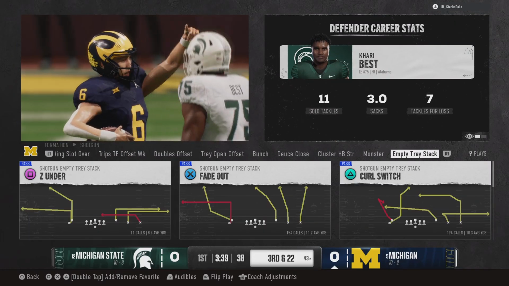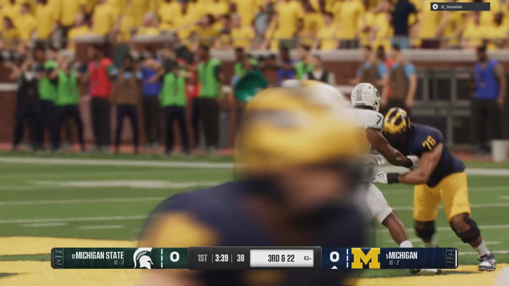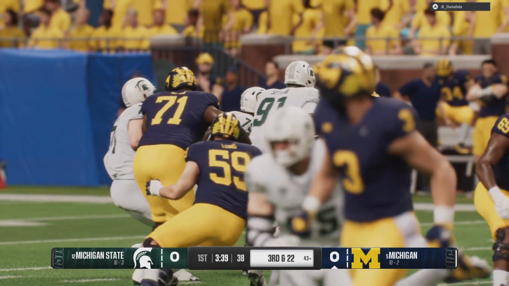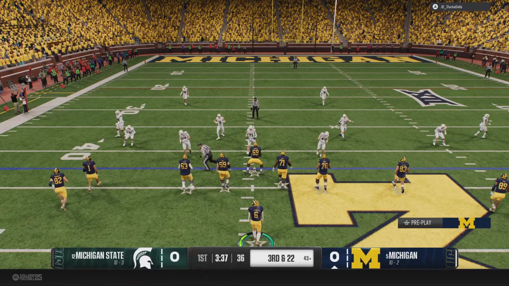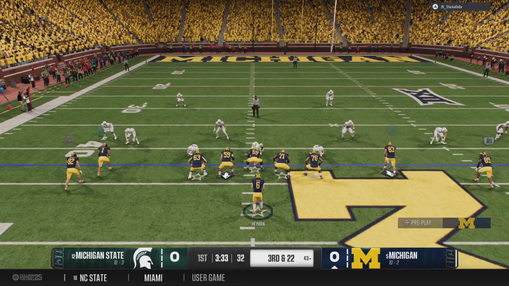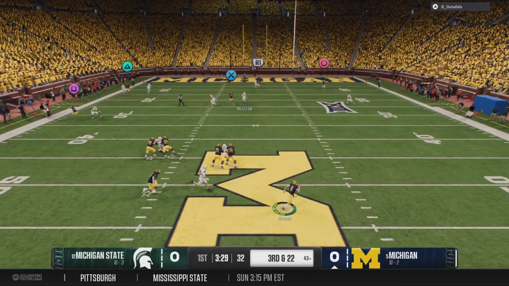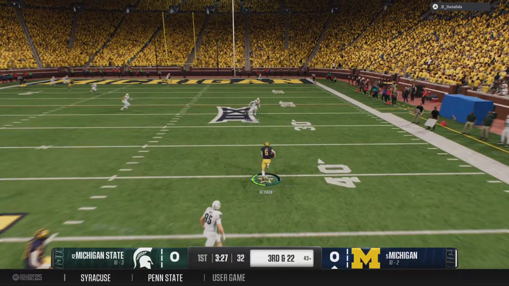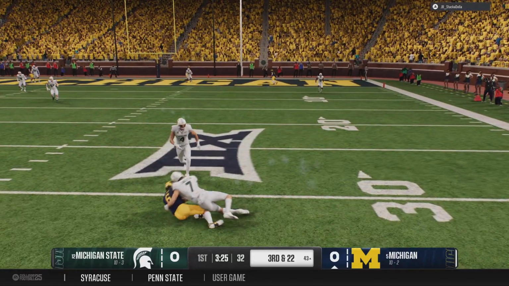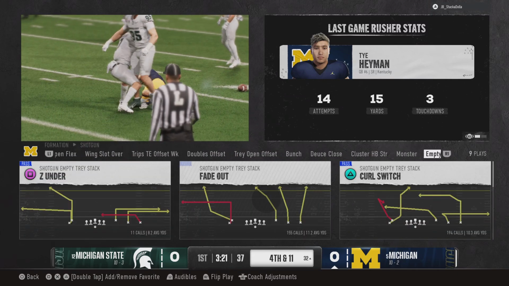Well, this is what happens when you get behind the chains, Chris. People like to say this is an obvious passing situation. It's really hard to vary things up and confuse the defense. This time, the defensive line just came right in, expecting the pass, and blew up the play. Quarterback escapes the pocket. He's looking to scramble. That's a nice scramble there, a big gain, but not enough for the first down.